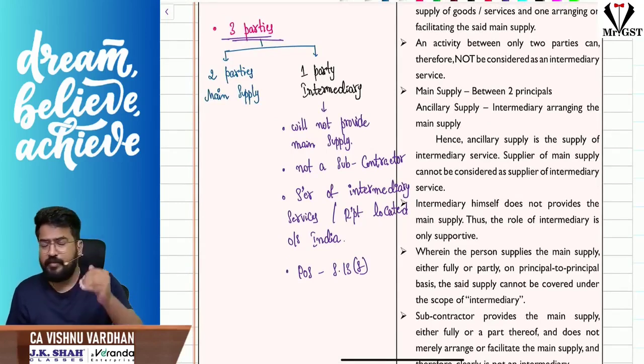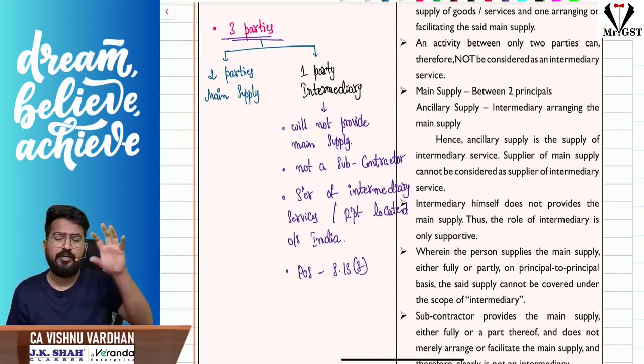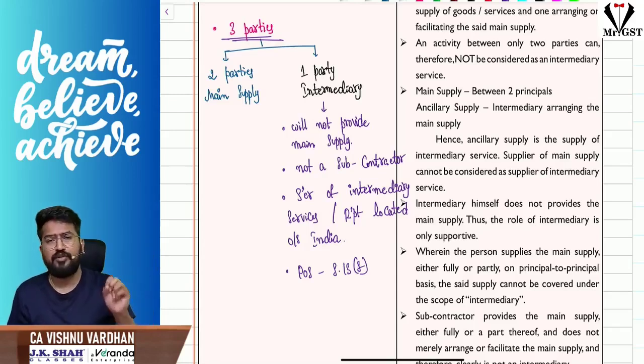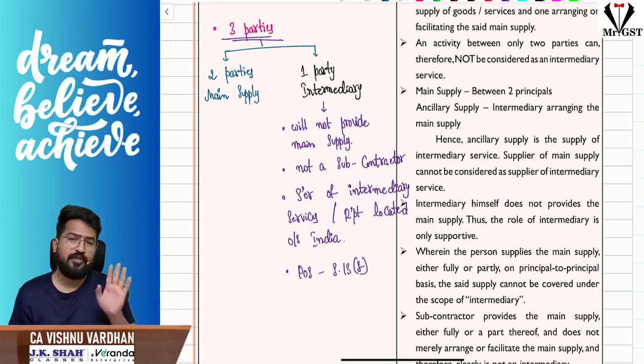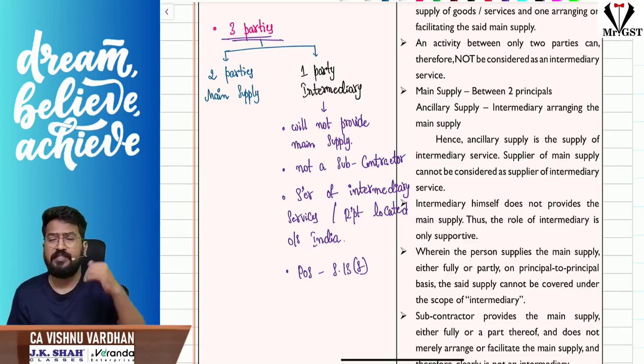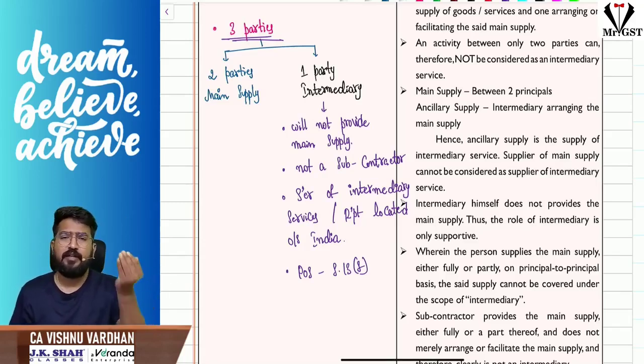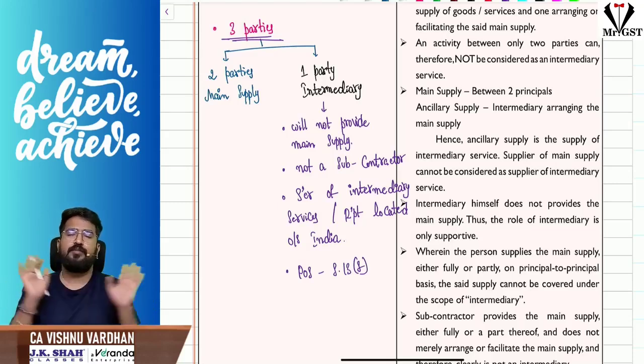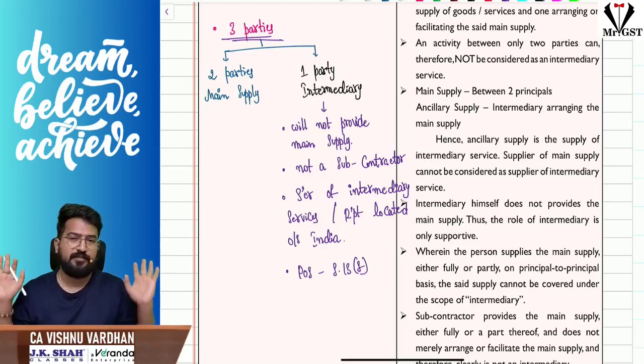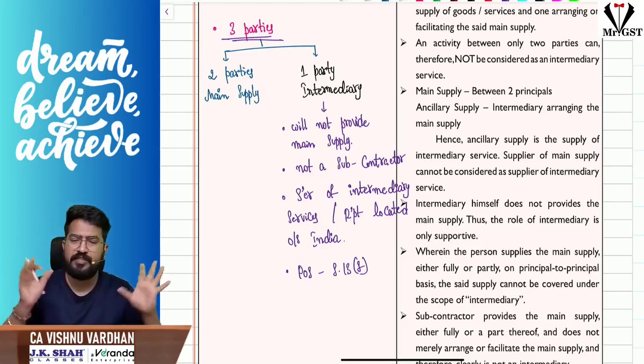And an intermediary is never a subcontractor. That means if you got a contract to provide some goods or services and you are subcontracting it to somebody, that person cannot be called your intermediary. And when intermediary services are provided, if either the supplier or the recipient is located outside India, then the place of supply shall be determined as per section 13 subsection 8. That is the simple form of this clarification.